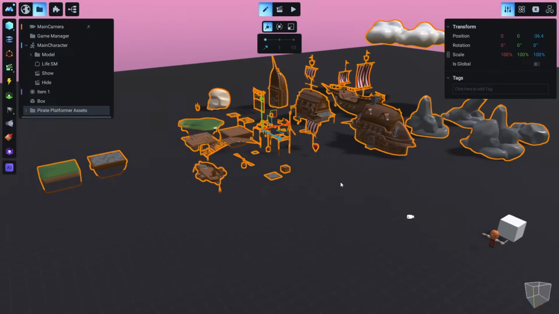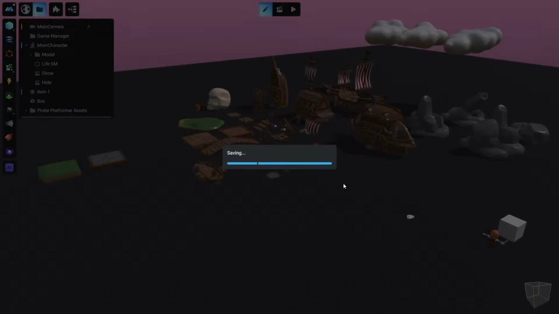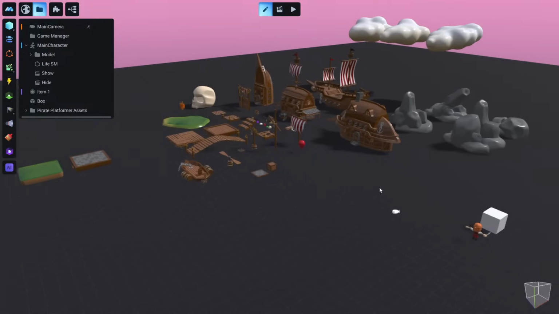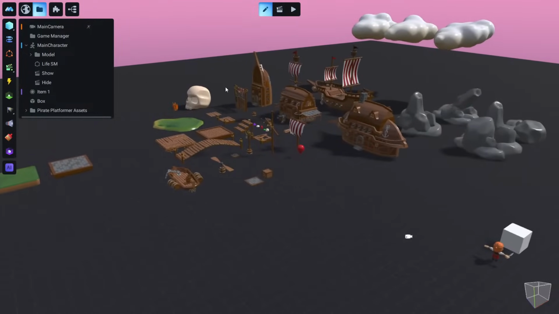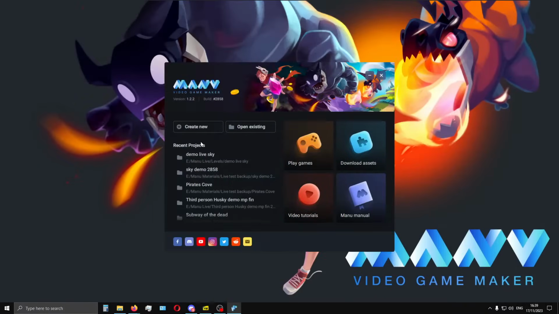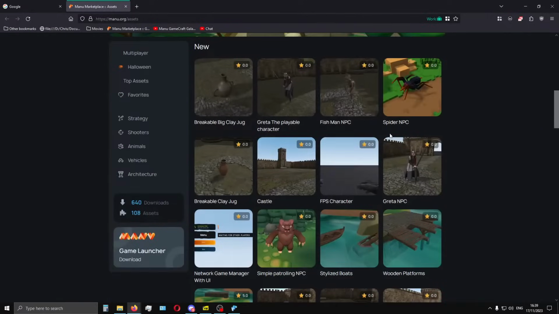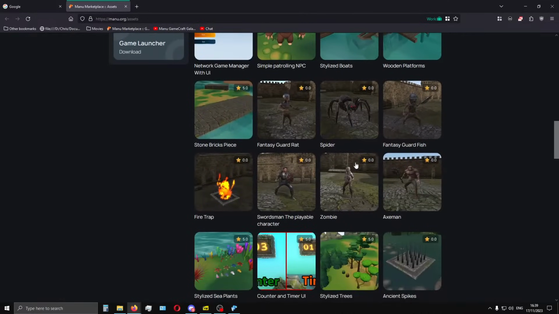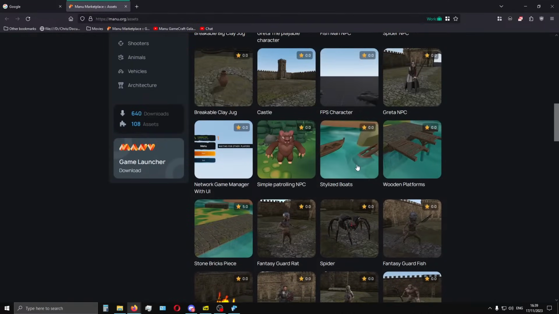Just in case you don't have the ability to find models or locate something, let me close the project for a moment. In that case, you can click on the download assets, and you are going to be redirected to our marketplace, and you can download assets from here, and most of them have their own mechanics ready to use.